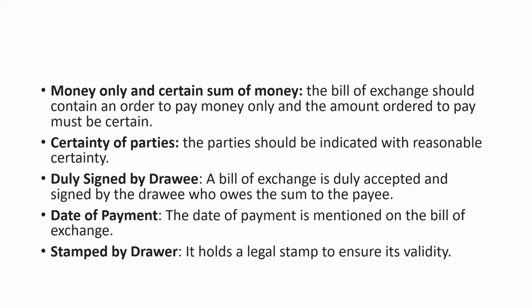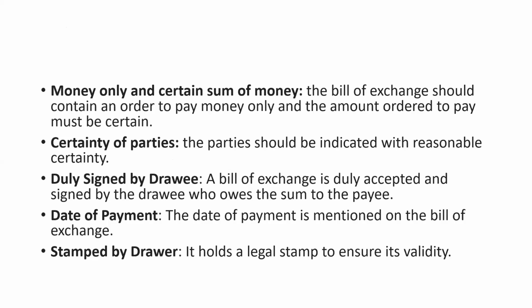A bill of exchange is given in exchange of money, and whenever the bill of exchange is handed over to the party, the amount should be stated in it. This point even talks about the certainty of the amount. The bill of exchange should not be vague, like saying I need to pay you, I'll pay. There should be some certainty there. What is certainty? The amount should be certain.